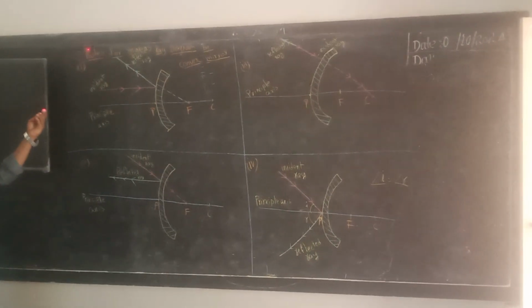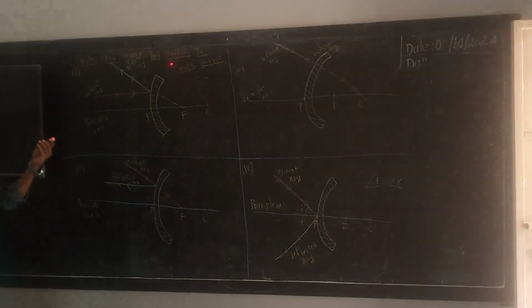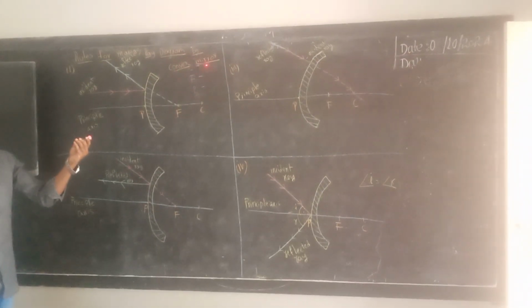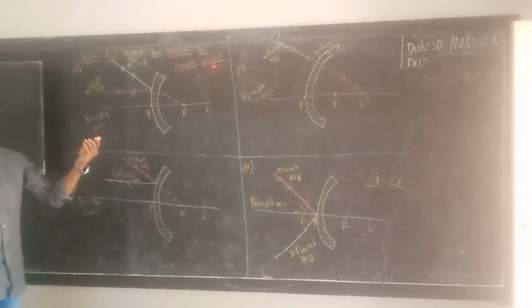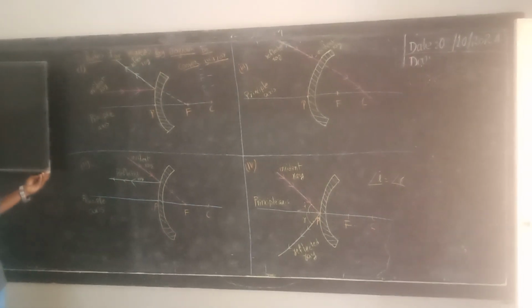So, what are we going to discuss now? Rules of... Which mirror? The convex mirror. How many rules are there? 4 rules.